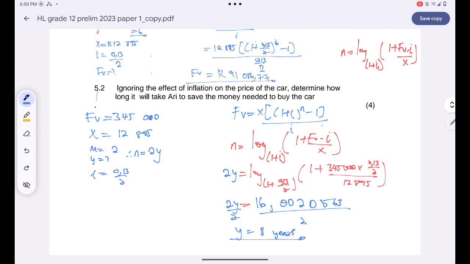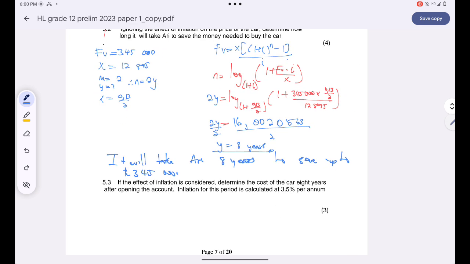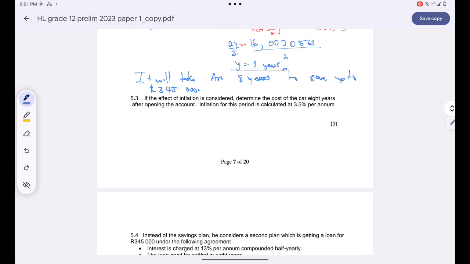Are you together? So the answer will be, it will take 8 years to save up to 345,000 rands. Okay, now we are told that the effect of inflation is considered. Determine the cost of the car 8 years after opening the account. Inflation for the car in this period is 3.5%.